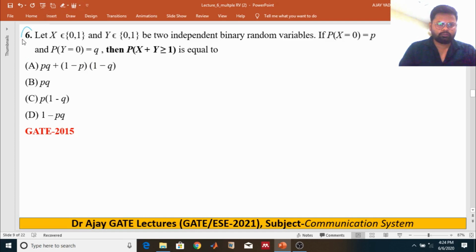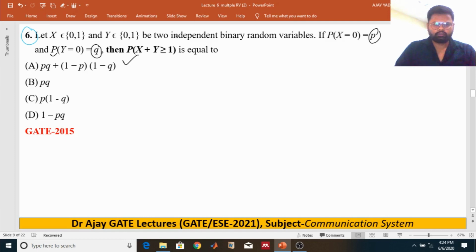The random variable x varies from 0 to 1, that means it contains these two values, 0 or 1, and y is also the same. They are two independent binary random variables. If the probability of x equals 0 is p, and the probability of y equals 0 is q, then find the probability of x plus y being greater than or equal to 1.